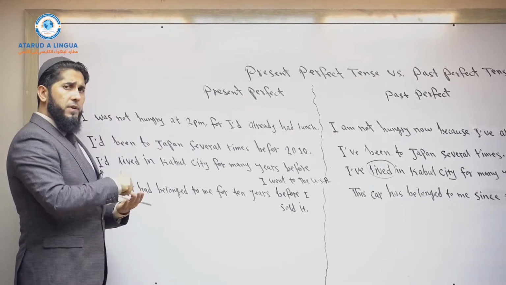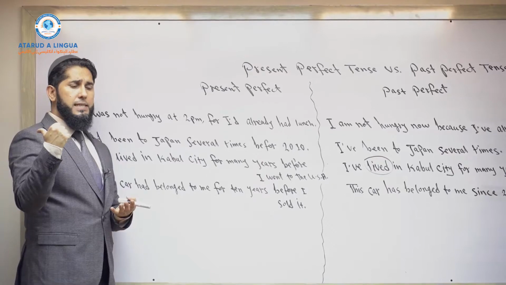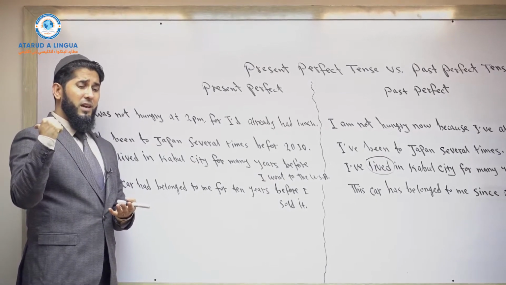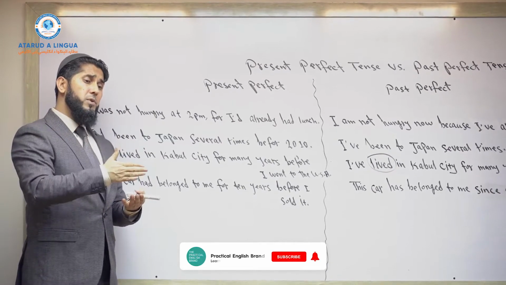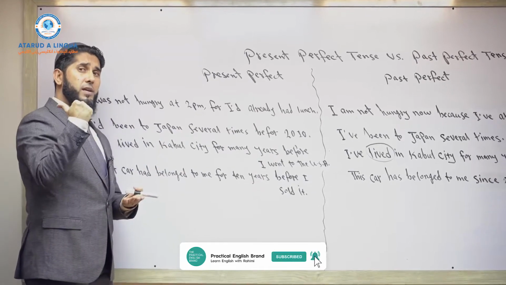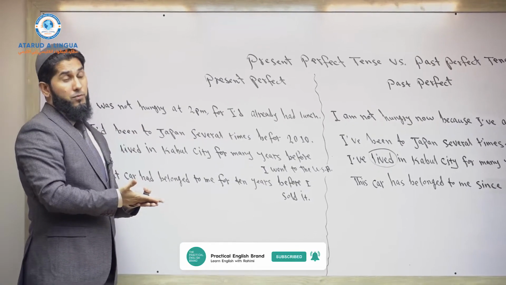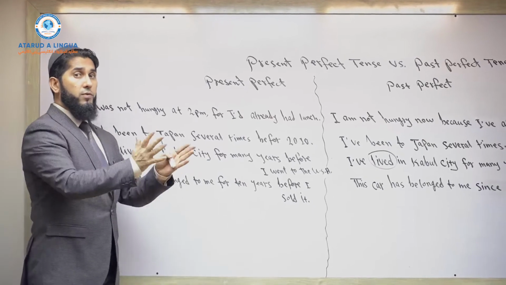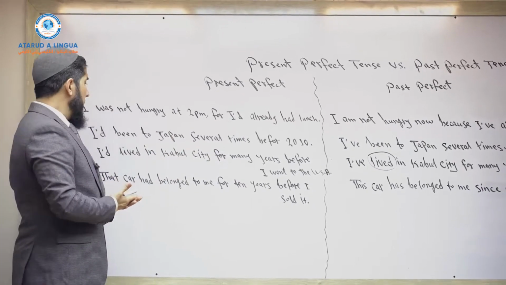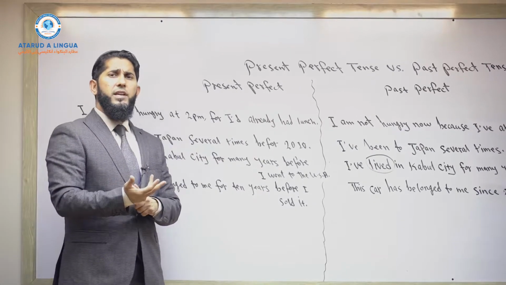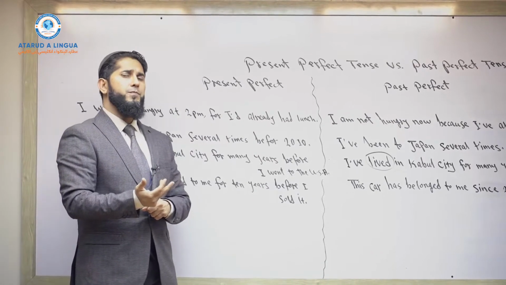So the action of living in Kabul started in the past, and it continuously came up to another time in the past, and then something else happened. For example, just to further clarify this idea, I started living in Kabul in 2005.